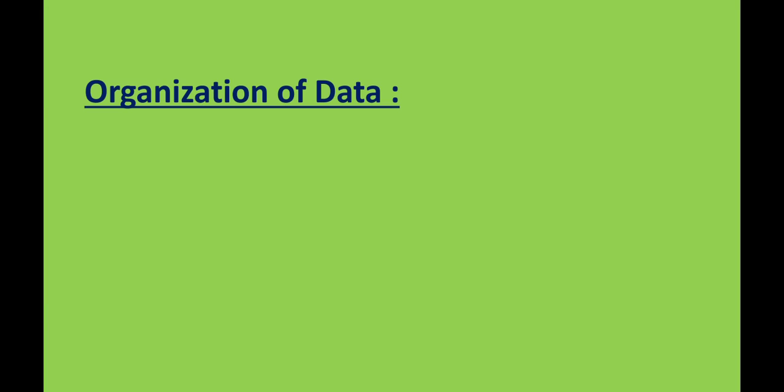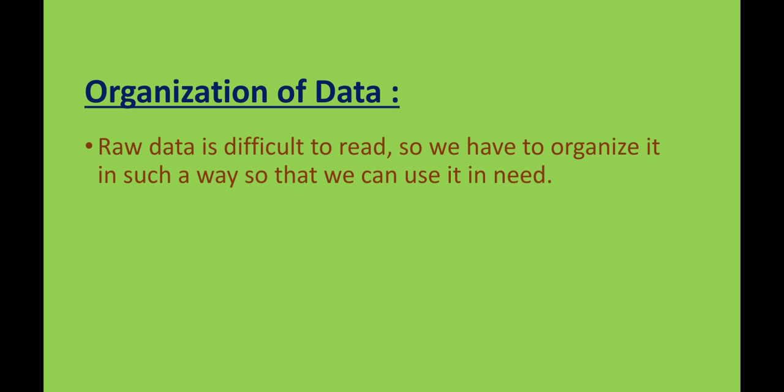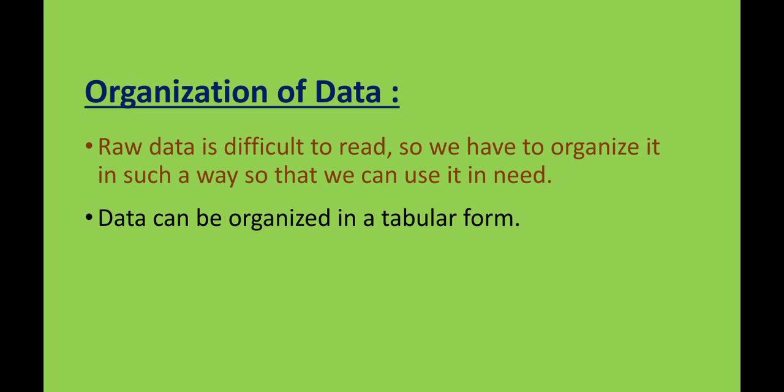Now come to organization of data. Raw data is difficult to read, so we have to organize it. Whatever we are collecting is difficult to read, so we have to organize it in such a way that we can use it when needed. Whenever it is needed, we can use that data by just looking at it. That is known as organization of data. Data can be organized in tabular form.